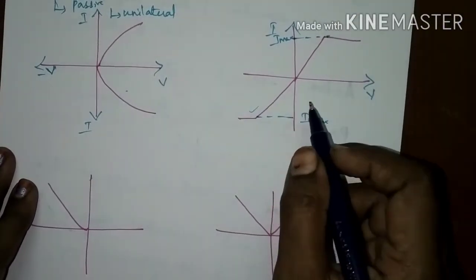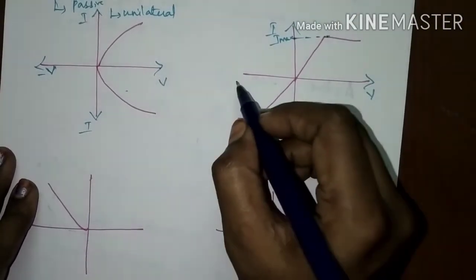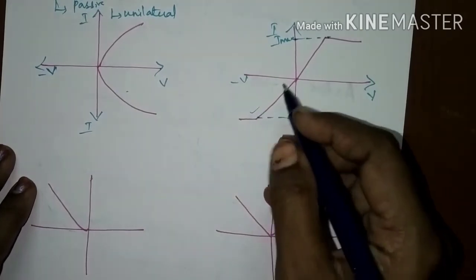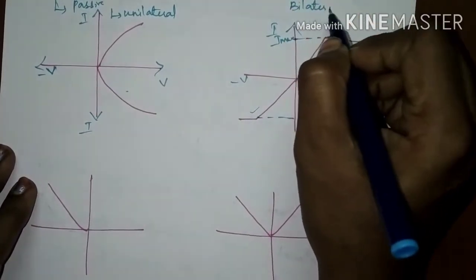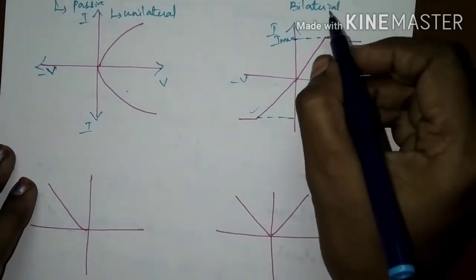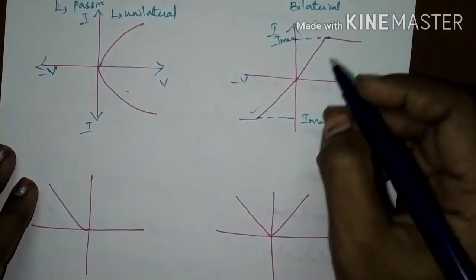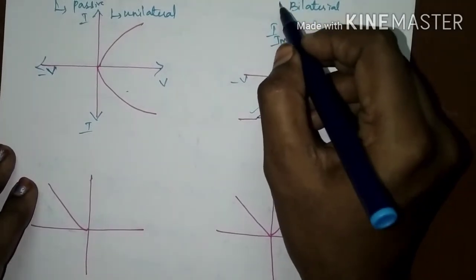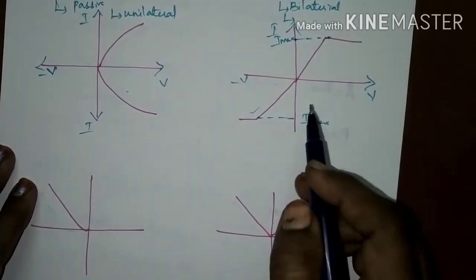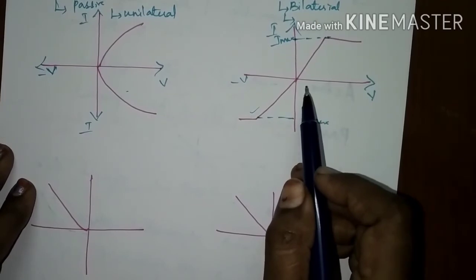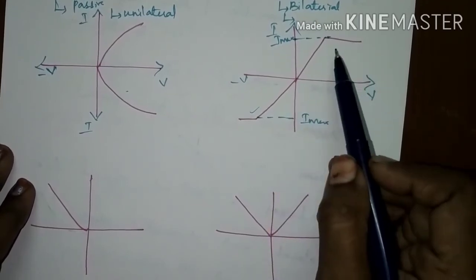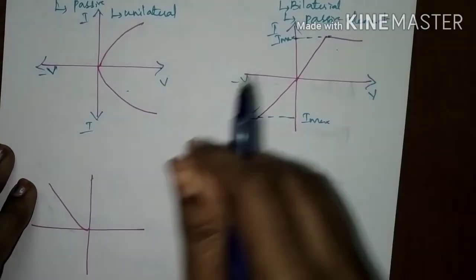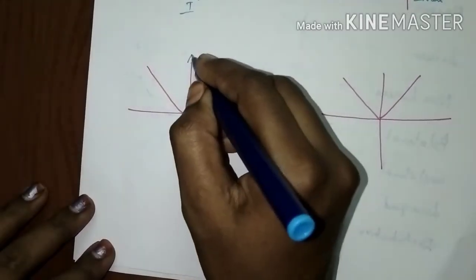But it is bilateral. It is a symmetrical graph, right? If you change the polarity of voltage, current and voltage relationships are the same. So it is bilateral. As I said earlier, linear elements are bilateral, but all bilateral elements are not linear, right? And check whether it is active or passive. It is passive. Since it is in the first and the third quadrant, it is a passive element. Okay?